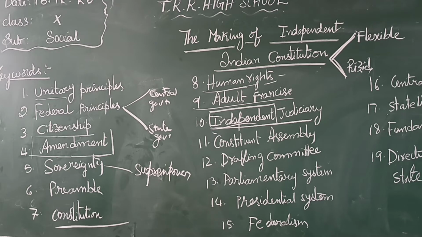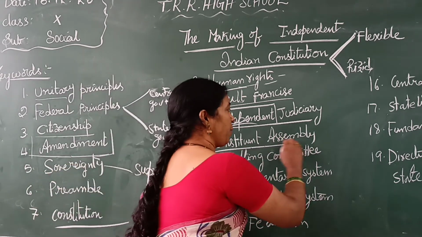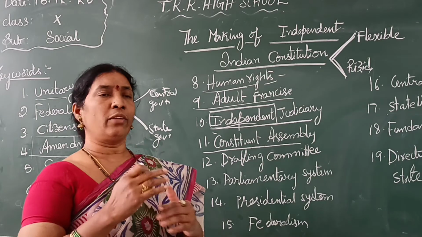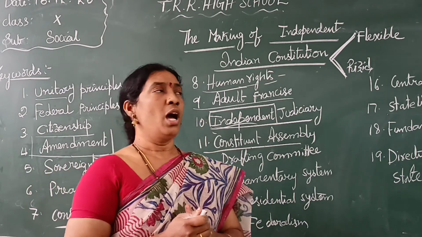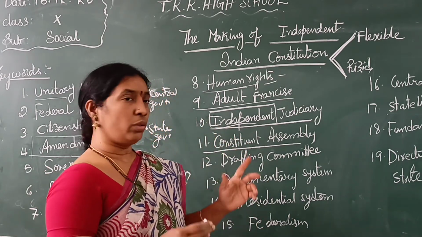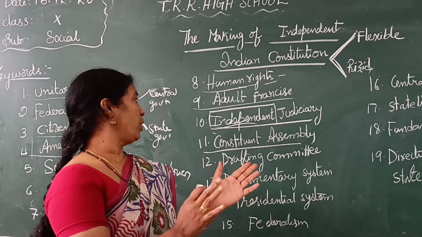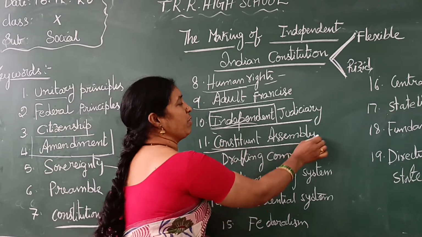Next is Constituent Assembly: a group authorized with the power of framing or amending a constitution. The Constituent Assembly, when they were making the constitution, was formed by some people who were voted in.